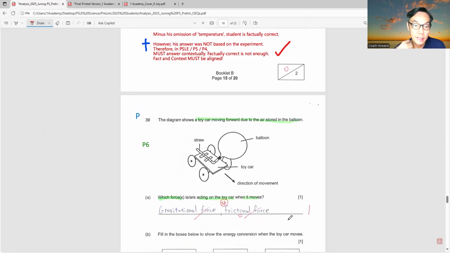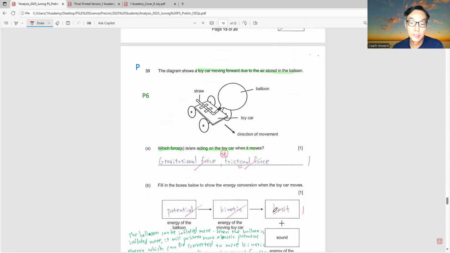Okay, this is another P6 physical science question about forces in action. You notice there is a spelling error, but he was awarded full marks. This is what PSLE marking does. If the word that was spelled wrongly is not another word and does not have a contradictory or opposite meaning, the student will be awarded the full marks.